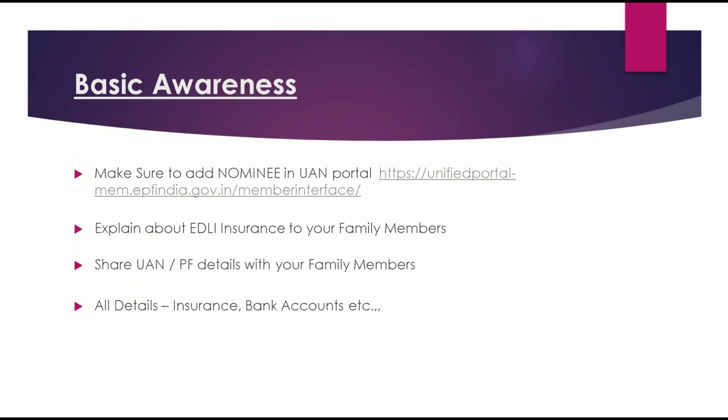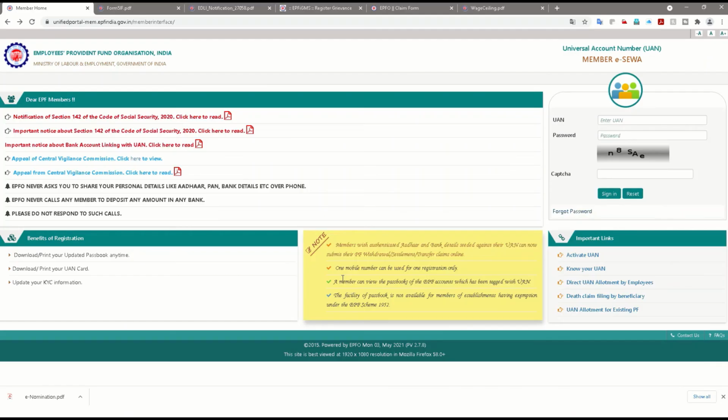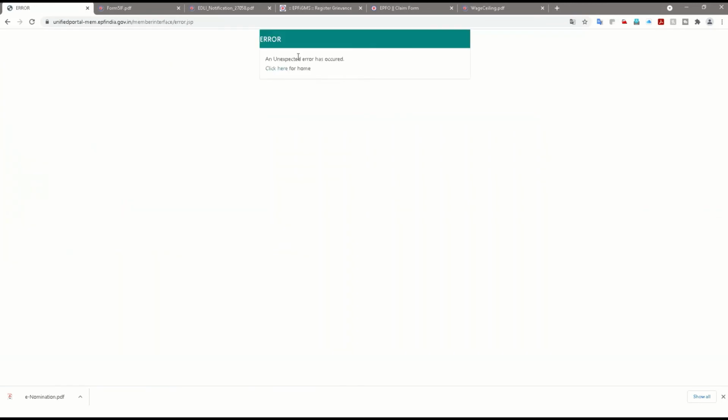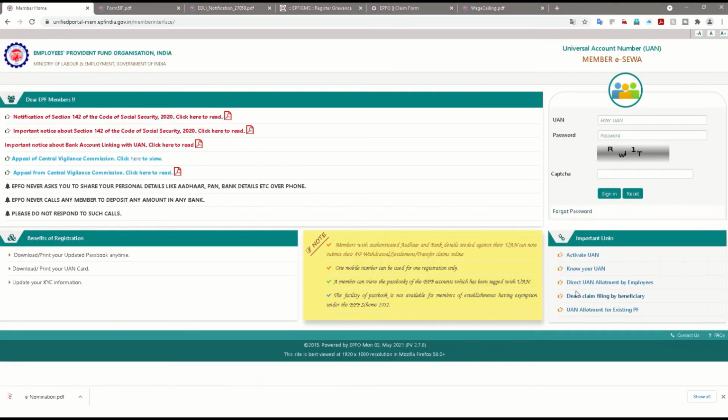I'll go to the website here and show what details you need to know. So this is the PF website, the portal. In case of death, this is the option, under important links. Click on the death claim filing. In case you have added the beneficiary already, it will be a very smooth process. As I said, I'll click here.